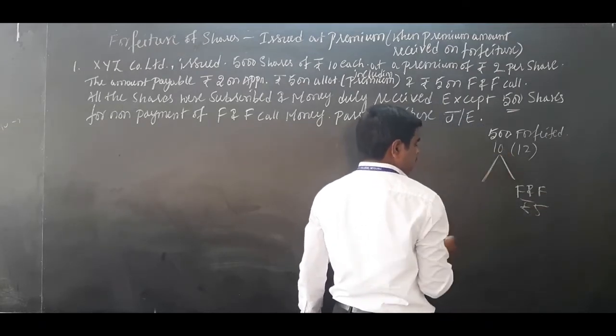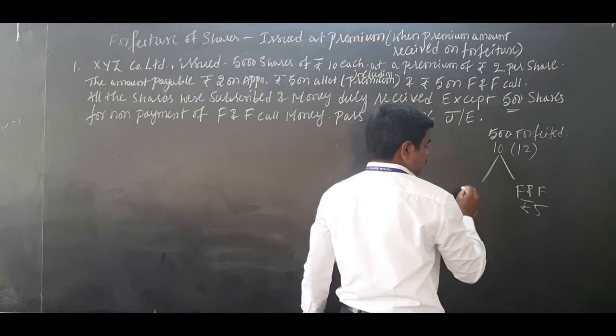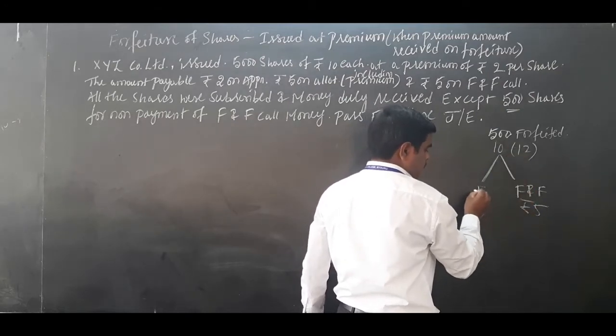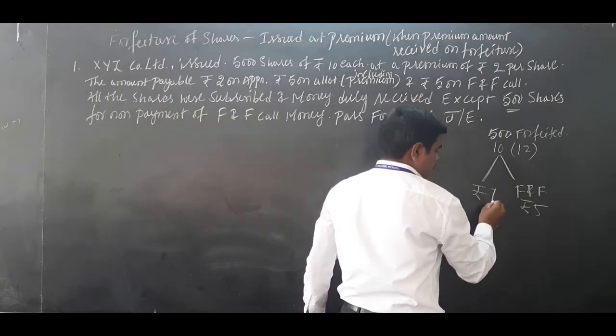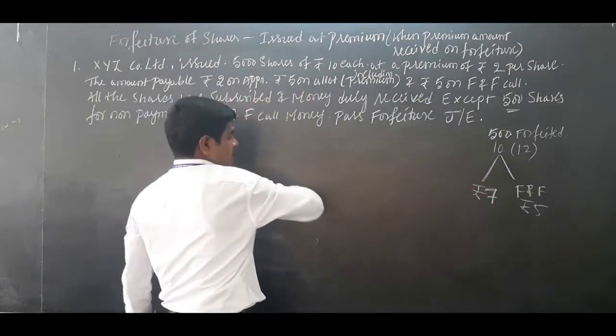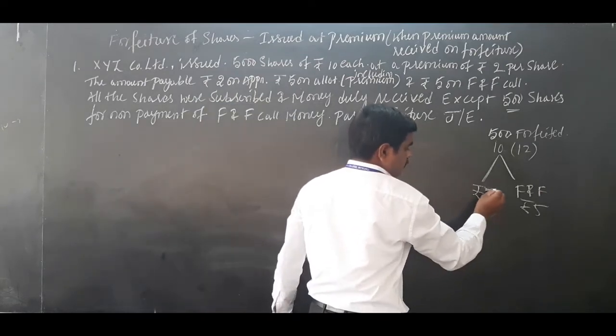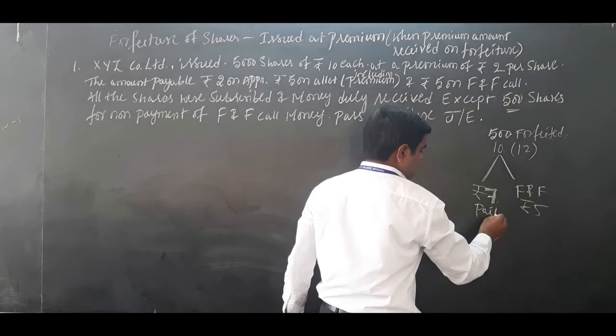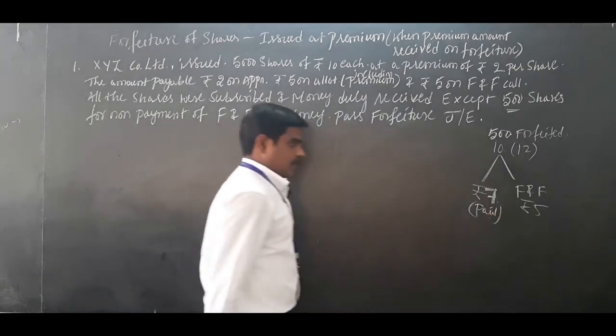Then how much is paid? Application and allotment is paid. So, out of 12 rupees, 5 not paid means totally 7 rupees is paid, that is 2 and 5. Keep it in your mind, 7 rupees is received including premium.